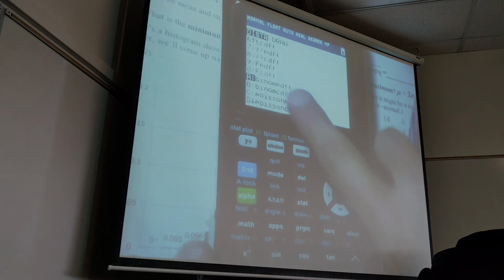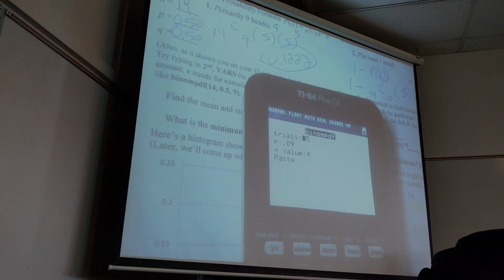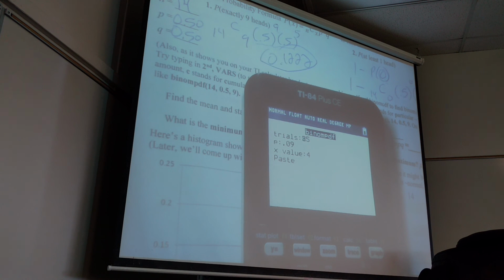I want Binomial Pdf. So if you choose Binomial Pdf, some of you with the older calculators, it is going to say Binomial Pdf with a parenthesis. What do I have to tell it? I have to tell it what n is, comma. Anybody have it look like this? You don't need the comma.